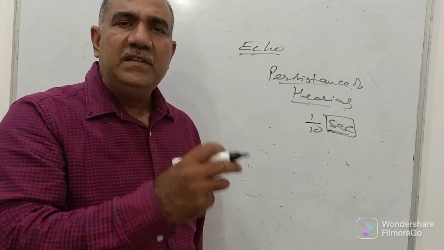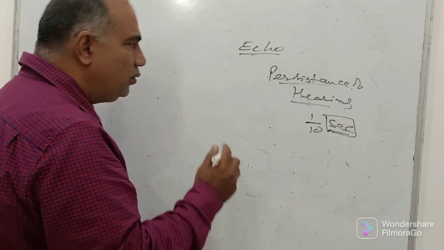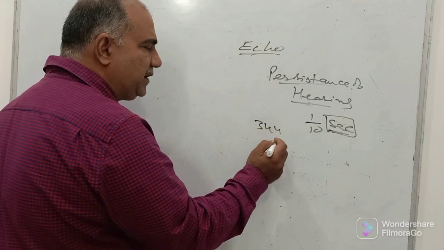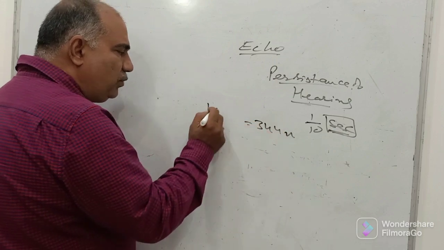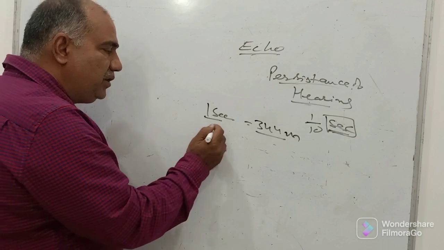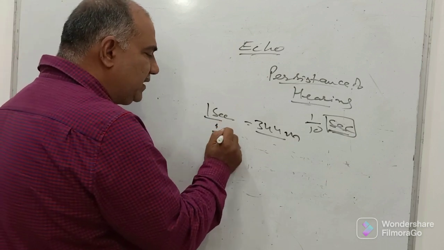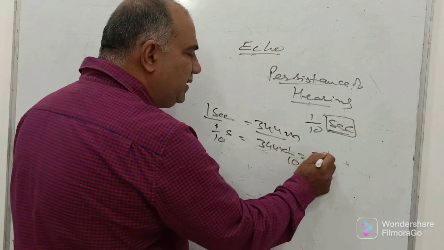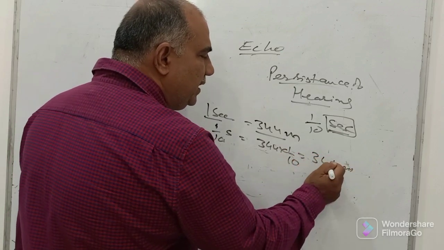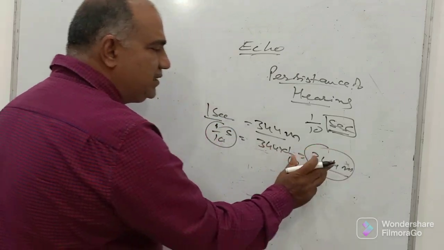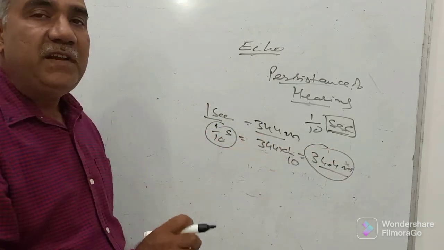So the sound persists in our brain for 1/10 of a second, or our brain takes this much time to understand the sound. And we also know the speed of sound is 344 meters per second. So in 1 second, sound will travel 344 meters. So in 1/10 second, sound will travel 344 multiplied by 1/10, that is 34.4 meters. Now 1/10 second and 34.4 meter distance are one and the same; they convey the same thing.